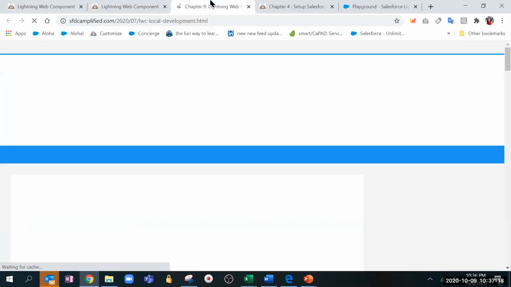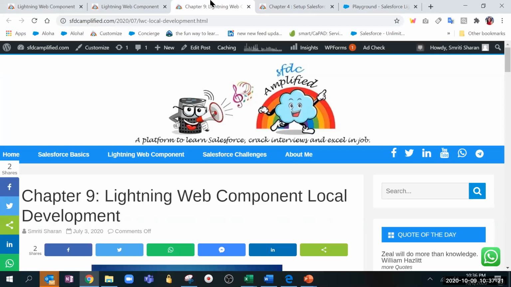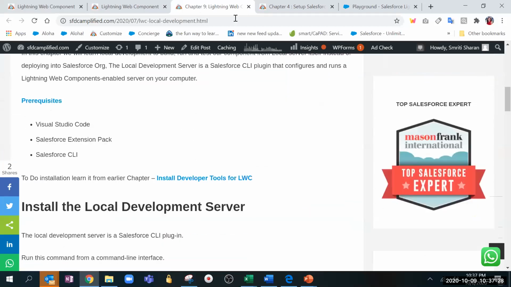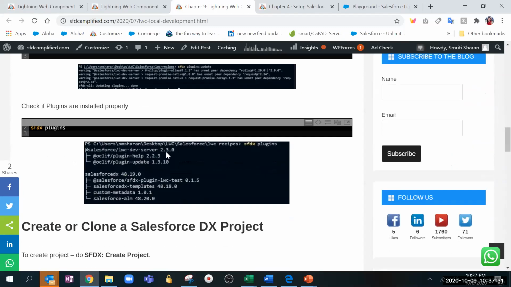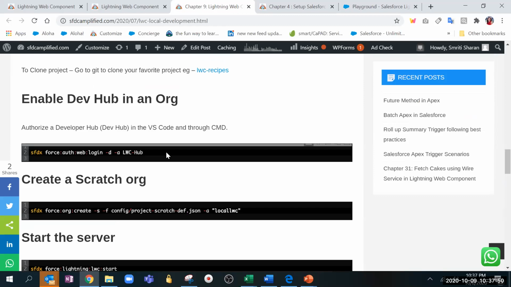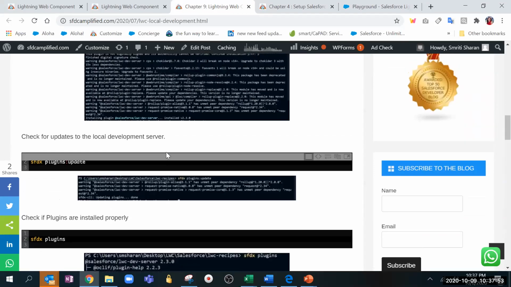Here you have to do deploy and retrieve and you have to sit for 2-3 minutes every time. With local development, you just press Control S and you are able to see exactly your component. You don't have to worry about connecting to org and deploying and retrieving or pushing or pulling every time. So it saves a lot of time, though it is not connected to the database. You can take help of it while doing UI changes, and it is very helpful. So has anyone set up the local development?